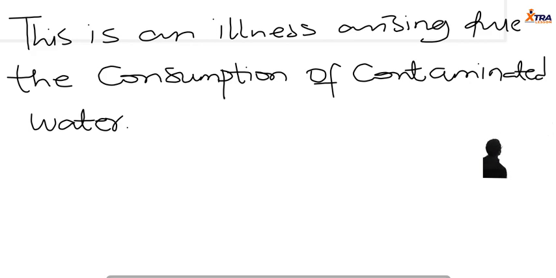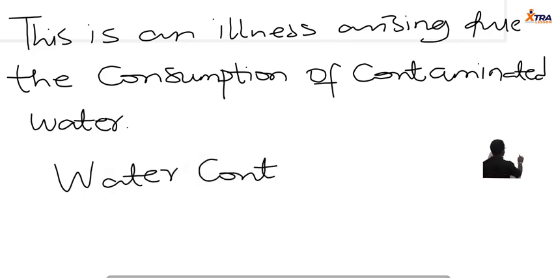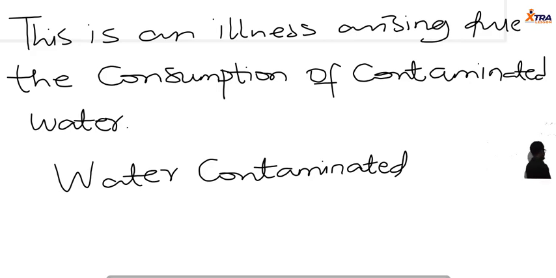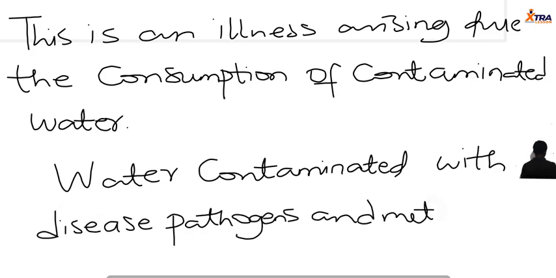So not only consumption of water contaminated with disease pathogens, but also, in Japan, I think, there was this mercury poisoning. Most of the water in that community was poisoned by mercury, and it really affected the community. They had to treat their water before that situation was arrested. So water contaminated with disease pathogens and heavy metals such as lead.